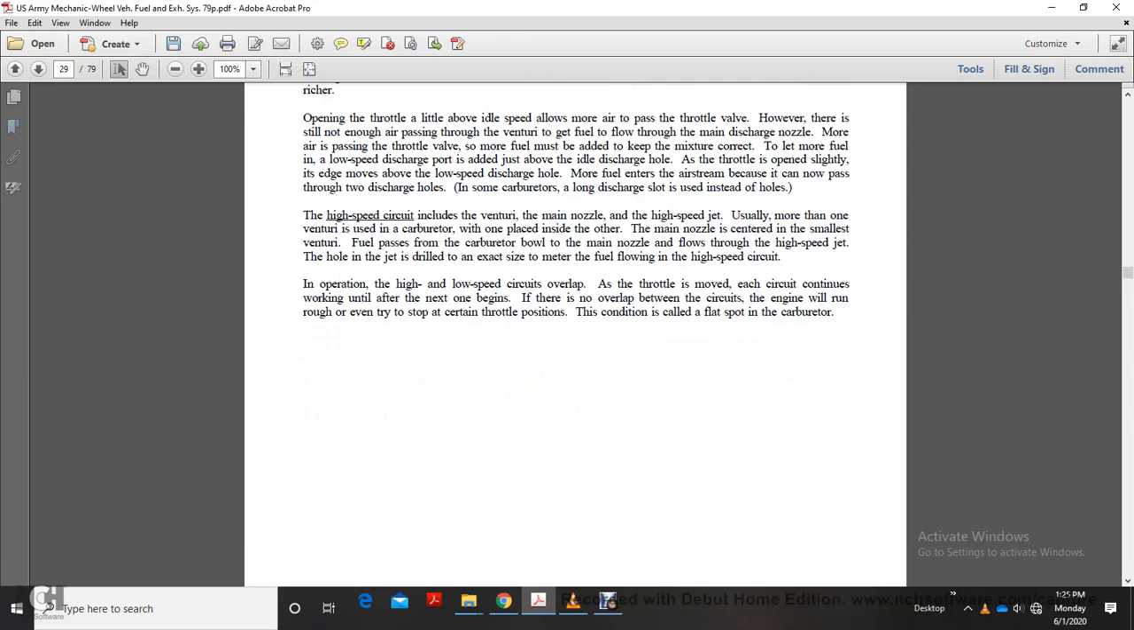The high-speed circuit includes the venturi, the main nozzle, and the high-speed jet. There is usually more than one venturi in the carburetor, with one placed inside of the other. The main nozzle is in the center of the smallest venturi. Fuel passes from the carburetor bowl through the high-speed jet to the main nozzle. The hole in the jet is drilled to an exact size to meter the fuel flowing in the high-speed circuit.